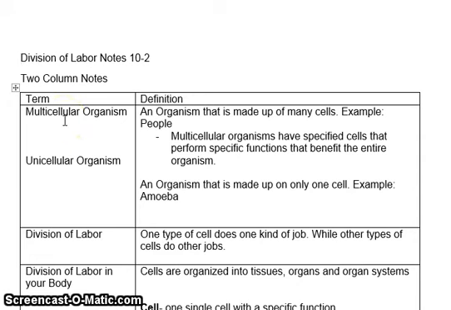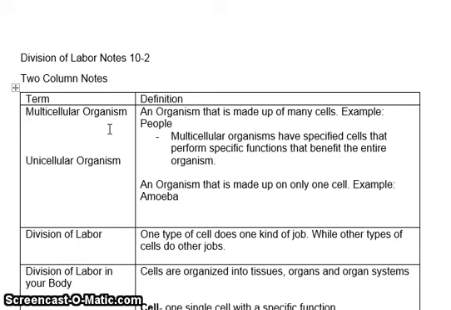Okay, a multicellular organism is an organism that is made up of more than one cell. So an example would be people. We've got lots of different kinds of cells in our bodies. Multicellular organisms have specific cells that perform specific functions, and that benefit the entire organism. Okay, that's what makes them multicellular. They've got multiple cells that have multifunctions.